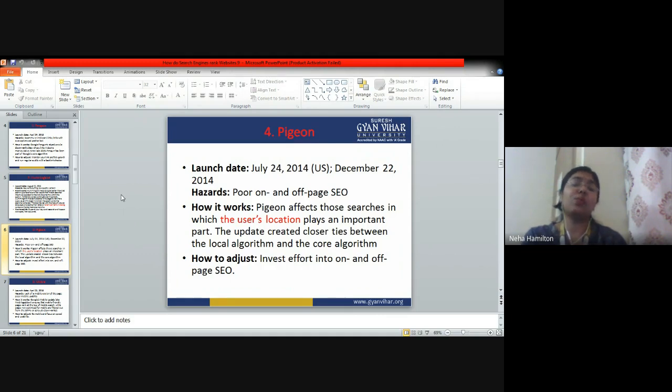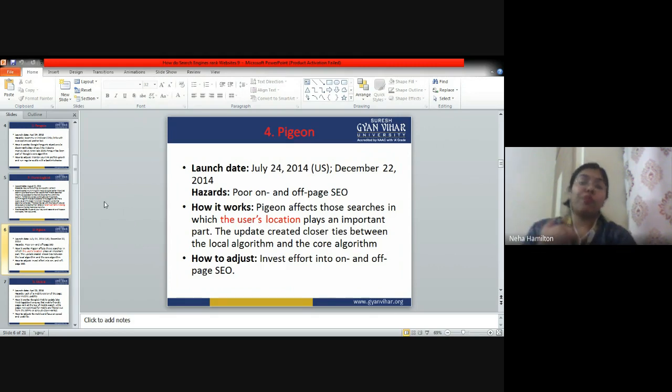Invest effort into on-page and off-page optimization. So understand the basic work of Pigeon: if your page is not optimized properly for Google, on page you have done nothing, you have no content, neither have you added title or headings or subheadings or image optimization and infographics and whatever we have studied in on-page optimization, you have done absolutely nothing. No technical optimization, right?